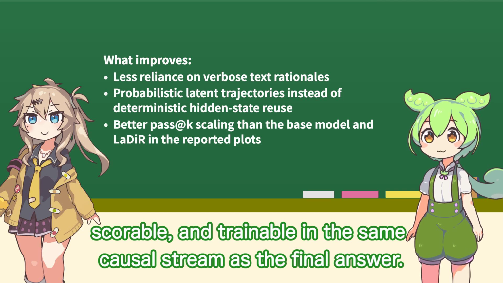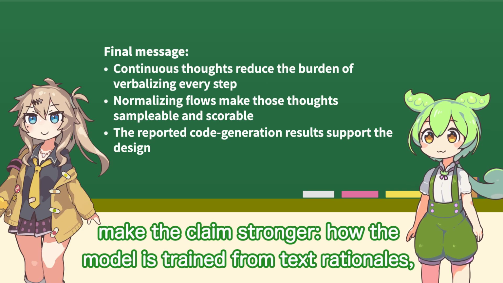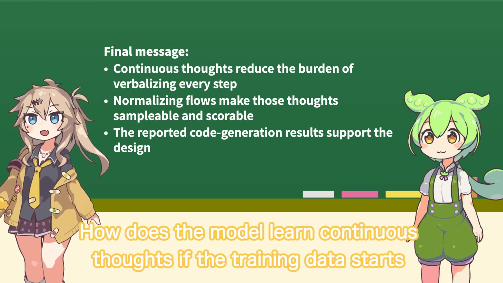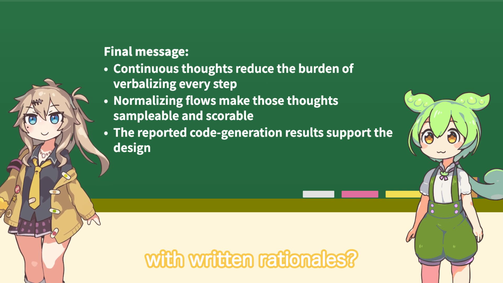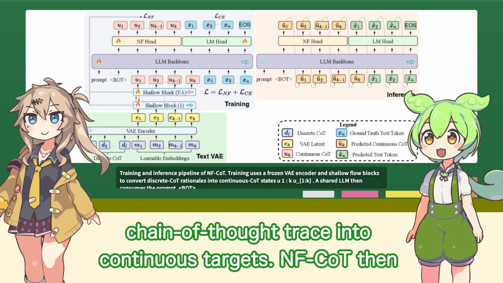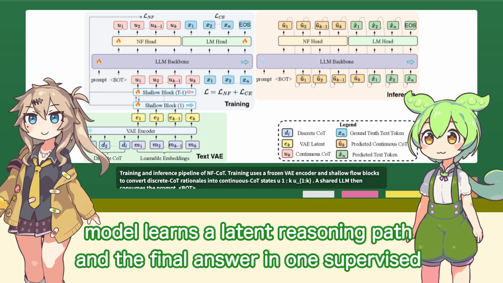the final answer. Before we wrap up, there are two more implementation details that make the claim stronger: how the model is trained from text rationales, and how reinforcement learning can act on continuous thoughts. How does the model learn continuous thoughts if the training data starts with written rationales? The paper first uses a frozen text VAE encoder to compress an explicit chain-of-thought trace into continuous targets. NF-CoT then maps those targets into the LLM-facing thought sequence, so the model learns a latent reasoning path and the final answer in one supervised objective.